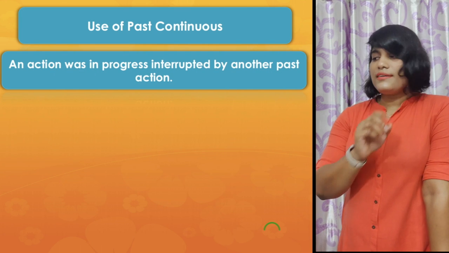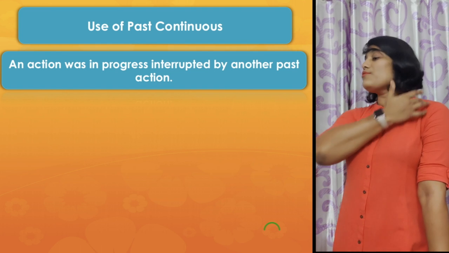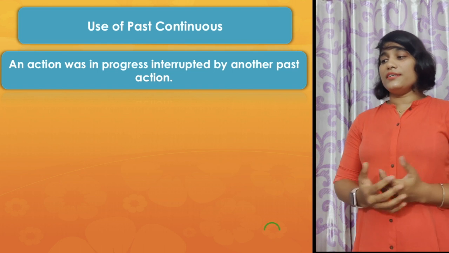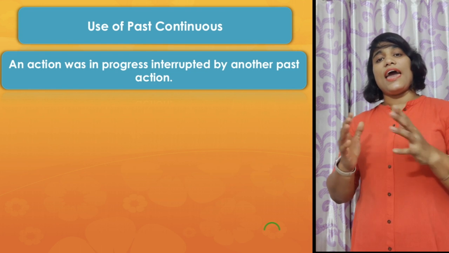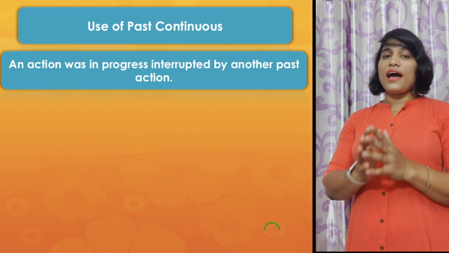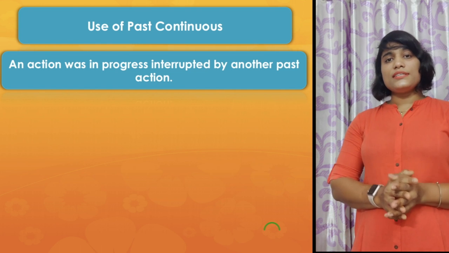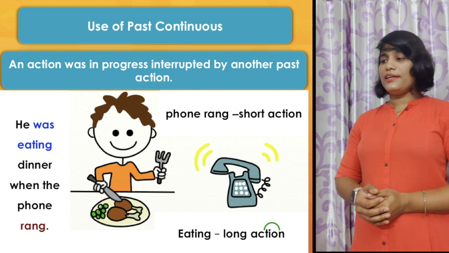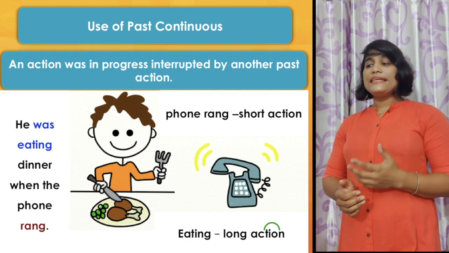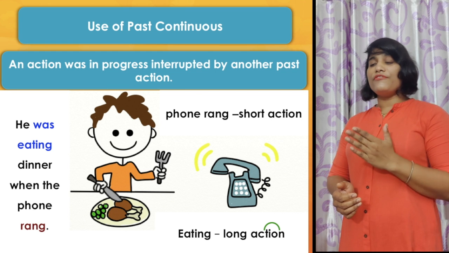Now, in another sphere, when you are talking about an action in progress but interrupted by another action in the past, you have to use the past continuous aspect of the verb. So let's see the example here so you can understand better. He was eating dinner when the phone rang.